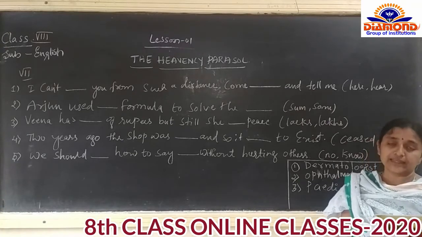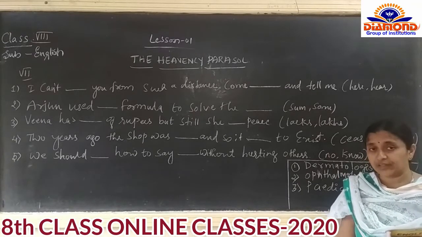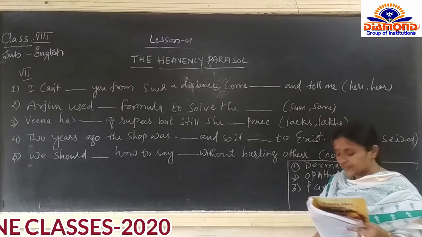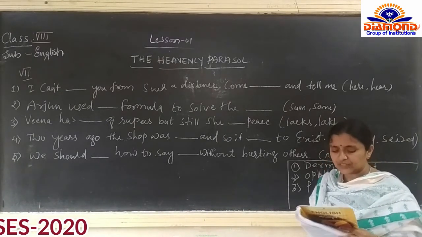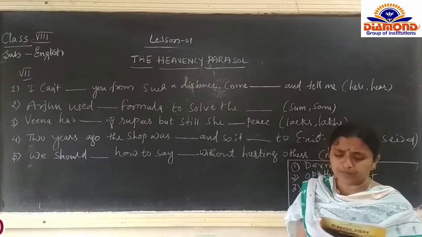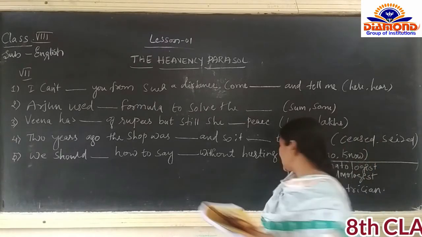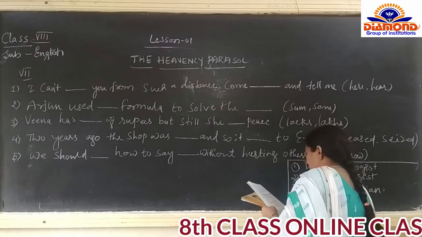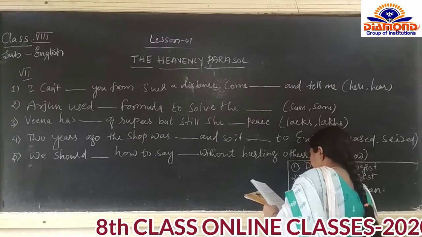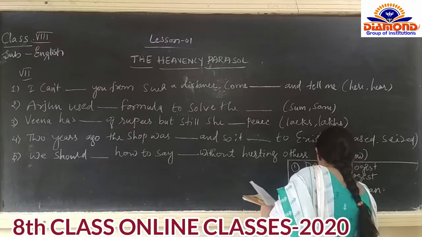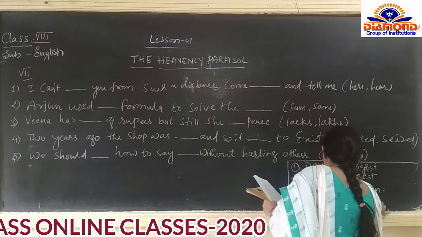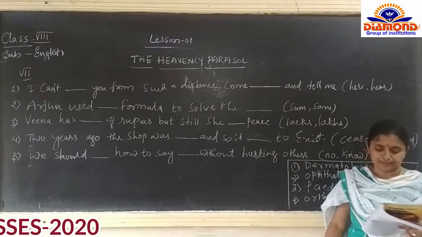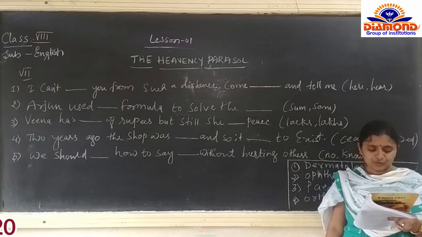He immediately consulted, and which doctor does he have to consult? If he fell from the cycle and broke his bones, which doctor does he have to consult? Orthopedician. The fourth answer is orthopedician. Fifth one.